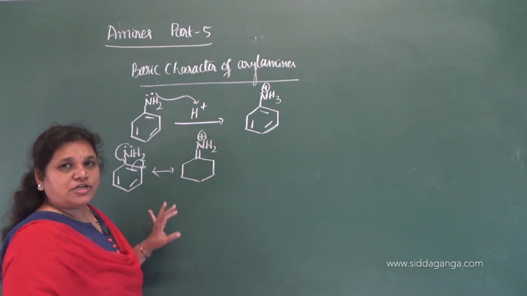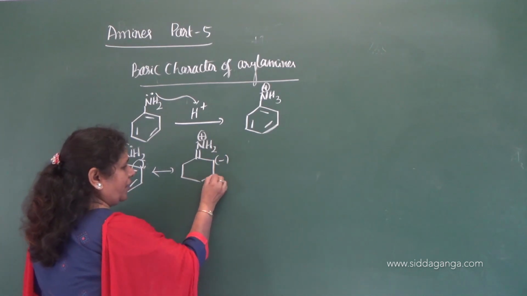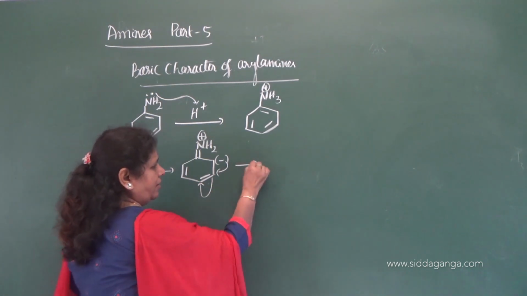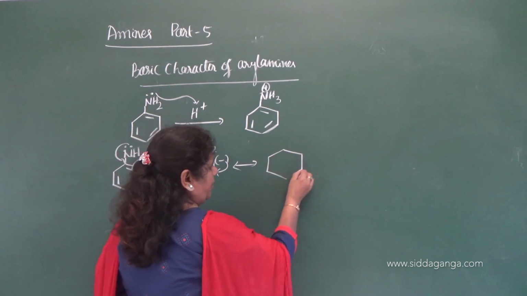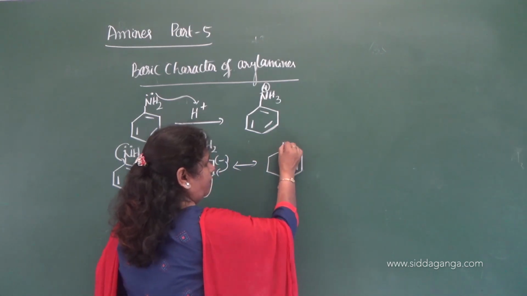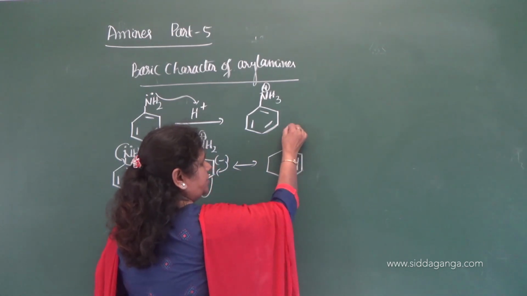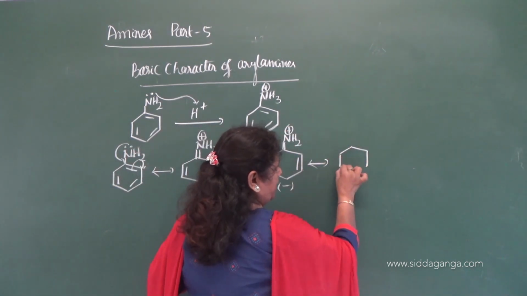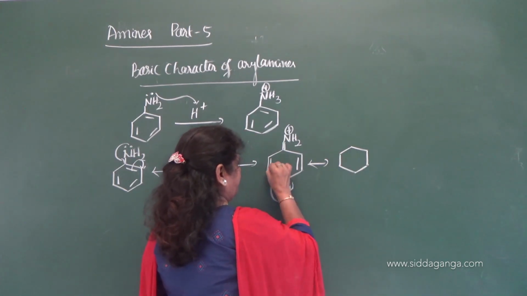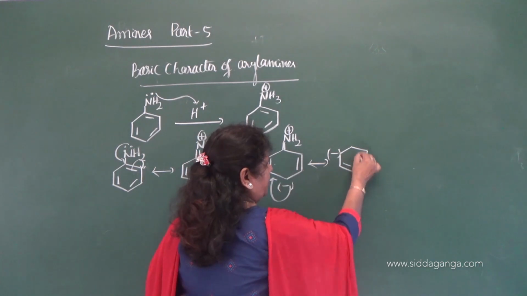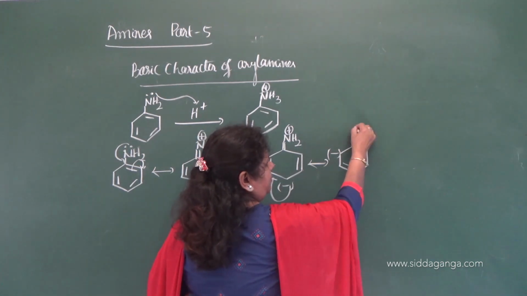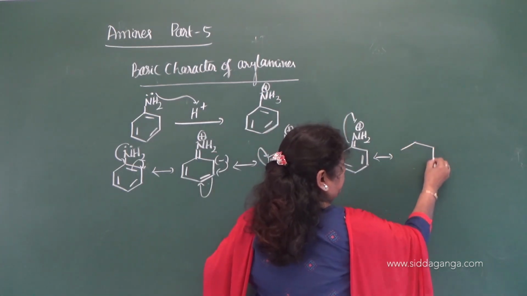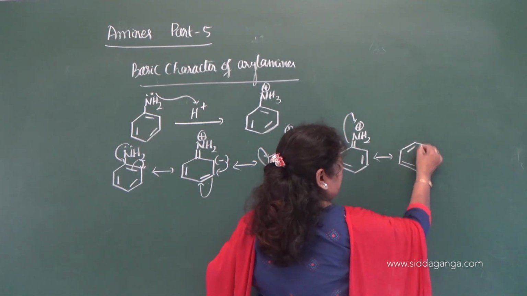Nitrogen gets the positive charge because of the delocalization of the lone pair of electrons, and here we get a negative charge, which displaces here. Then again, delocalization of the negative charge gives NH2 plus, and here we have one more bond. We can write one more resonating structure here. This displaces here, and we can write one more resonating structure, and further it displaces to give this structure.